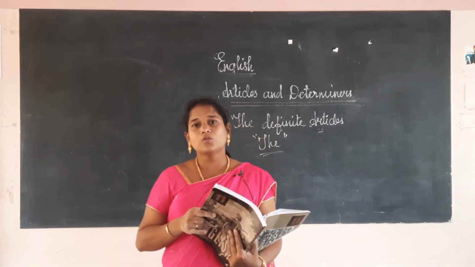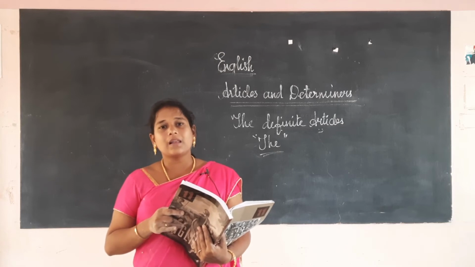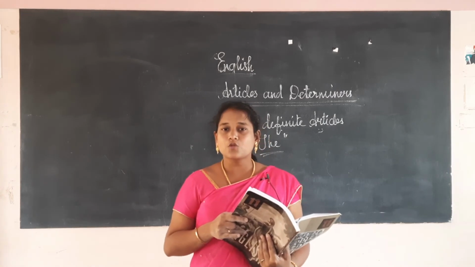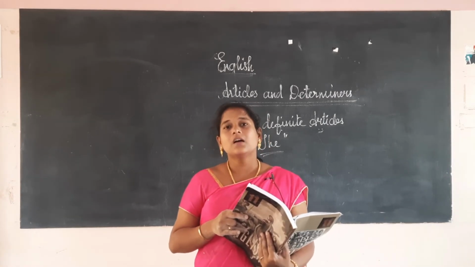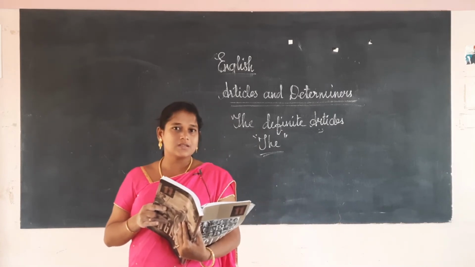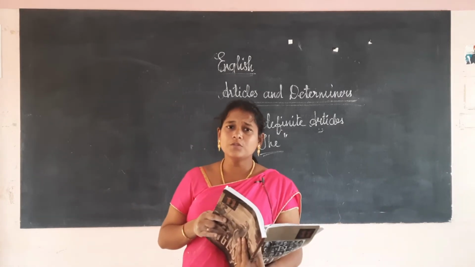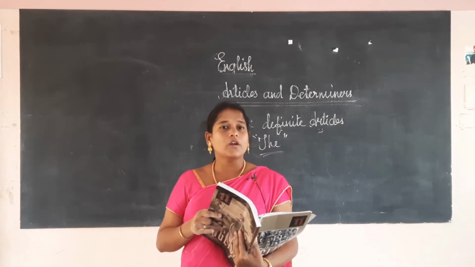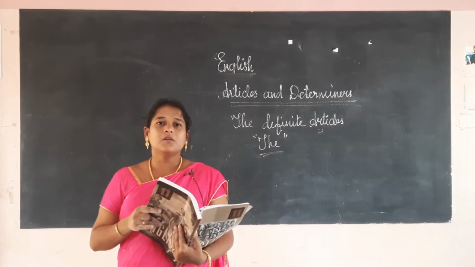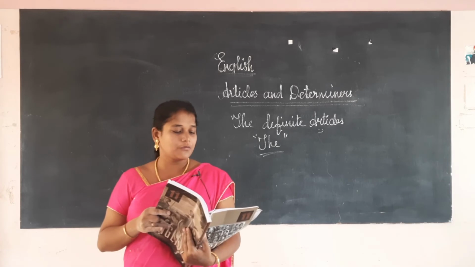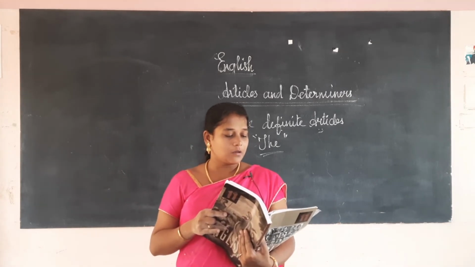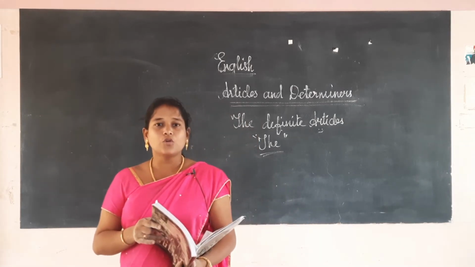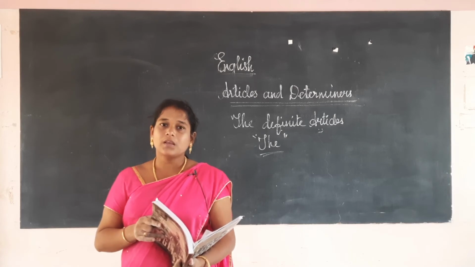Usually we will use "the" in front of the superlative degree, and if you already spoke about the same person and once again we are talking about that particular thing, we will use "the" in front of superlatives. In front of mountains, valleys, islands, oceans, we will use "the". We also use "the" in front of musical instruments, before cardinal numbers, before adjectives, with pronouns, and before newspapers, monuments, magazines, movements, and so many things. Okay. So you have to know where we will use "the" and where we will use "a" and "an".